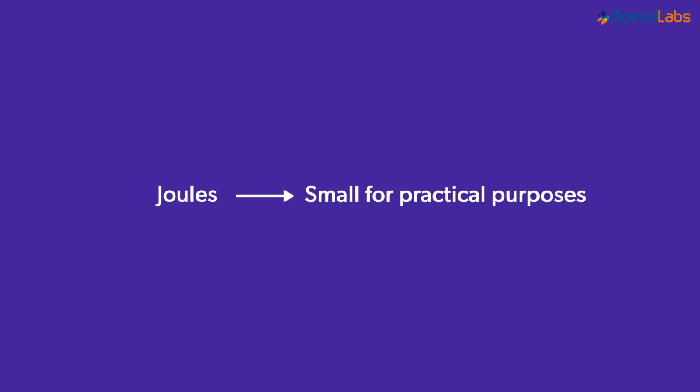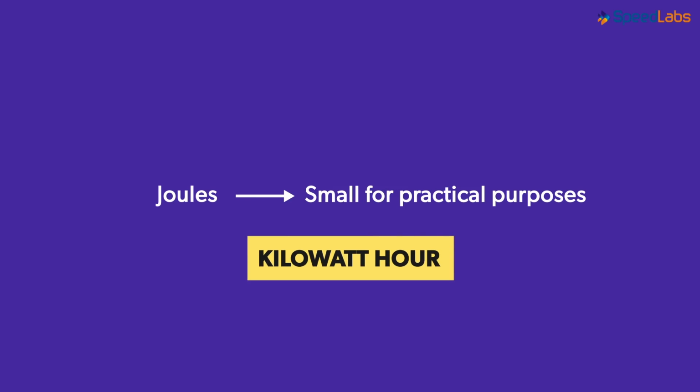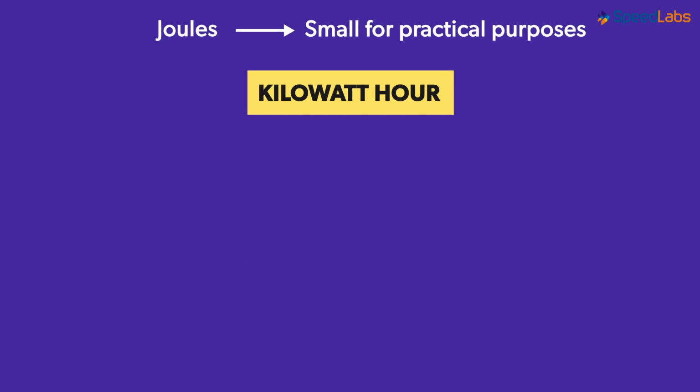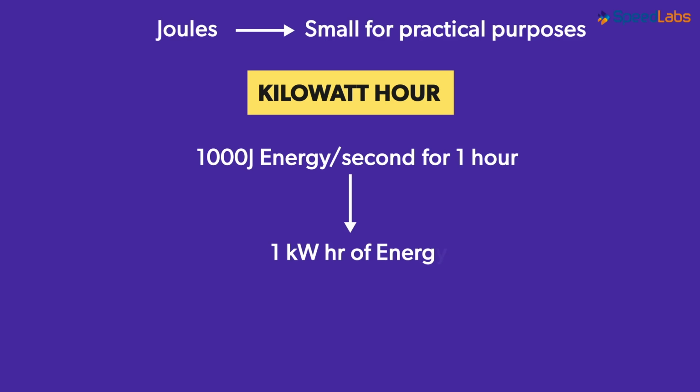So here is the thing. Joules is actually a unit that is deemed too small when it is being measured for energy used in commercial and industrial uses or factories with huge electrical appliances. There's a unit for such big appliances, and that is kilowatt hour. If a machine like a bulldozer is using 1000 joules of energy each second and is being used consistently for an hour, then the bulldozer is consuming 1 kilowatt hour of energy. A kilo is nothing but 1000.